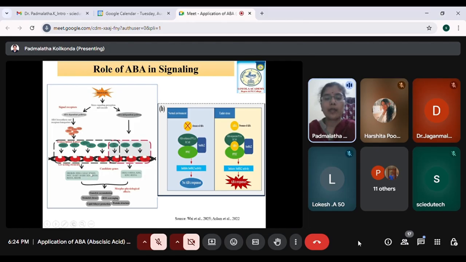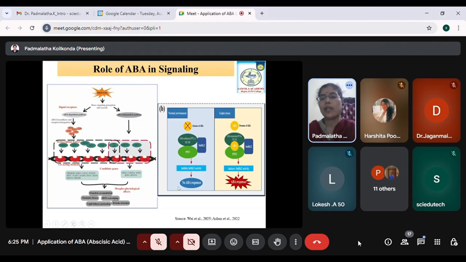Because of these gene expressions, all the downstream processing will be increased. There is an accumulation of osmolytes, ROS scavenging can take place, certain solutes can be formed, and a lot of other mechanisms will be activated. There can be changes at the morphological level and also at the biochemical level, which will help the plant to tolerate the drought condition.